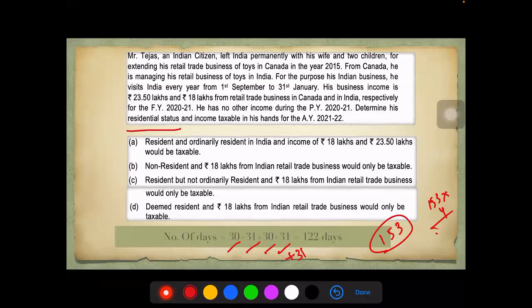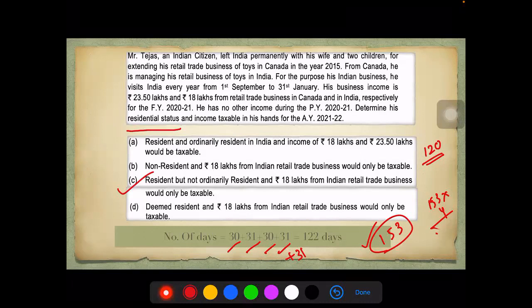Okay. Now, going by the sections, we have to see what 2 things. Is he staying by? He's staying for more than 120 days in the previous year. And more than 365 days in the 4 preceding previous years, but less than 182 days. So he would be a RNOR and 18 lakhs from the Indian retail trade business would be taxable.